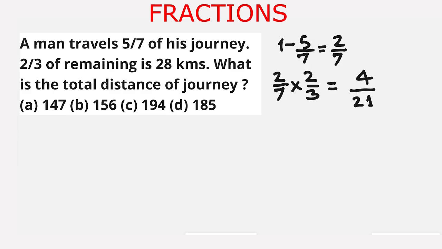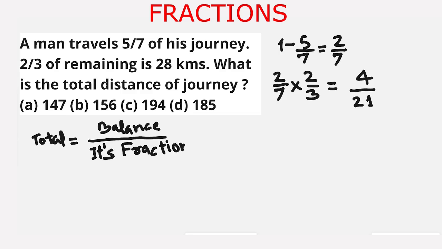So our formula is the total part equals balance part upon its fraction. And this is equal to 28, the balance distance, and its fraction is 4 upon 21.